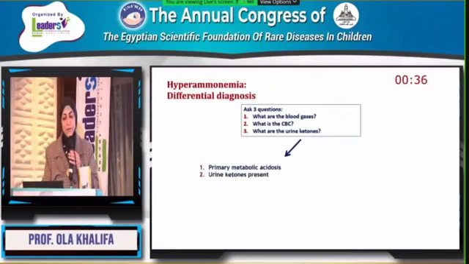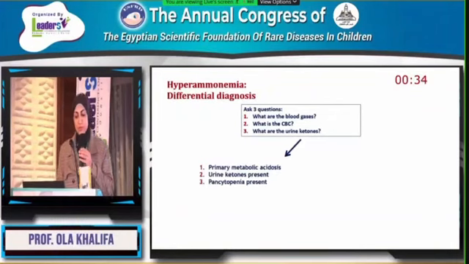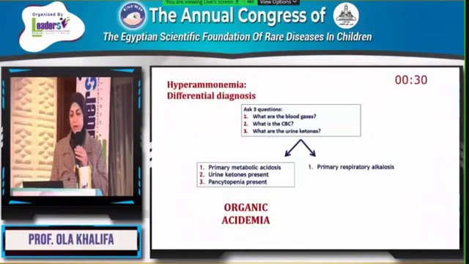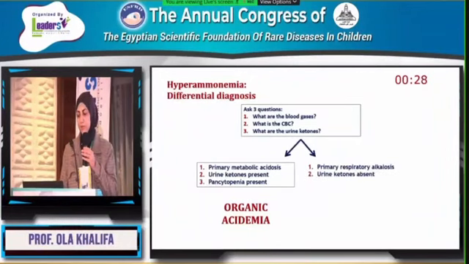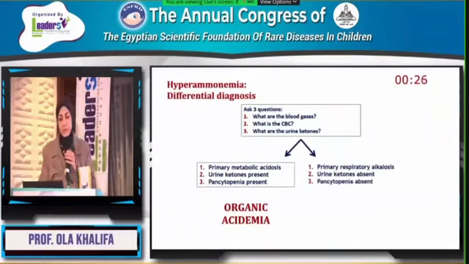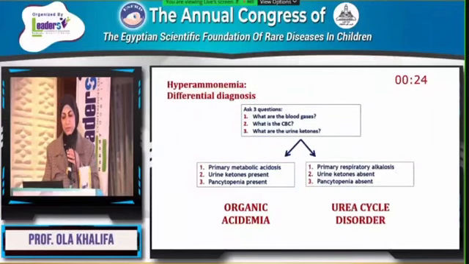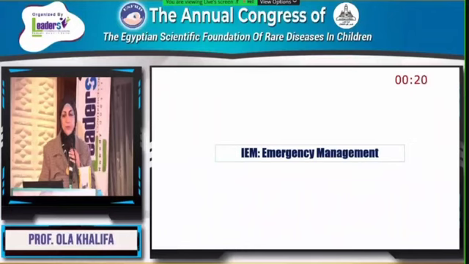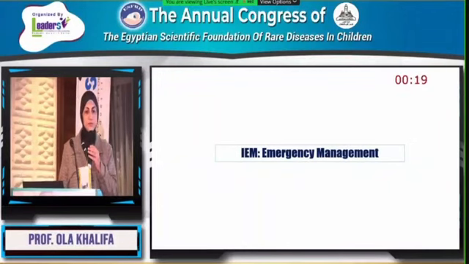Primary metabolic acidosis, urine ketones present, pancytopenia present, I have to think about organic acidemias. On the other hand, if I find primary respiratory alkalosis, urine ketones absent, pancytopenia absent, I have to think about urea cycle disorders. Quickly, I'll move to just the example for emergency management.